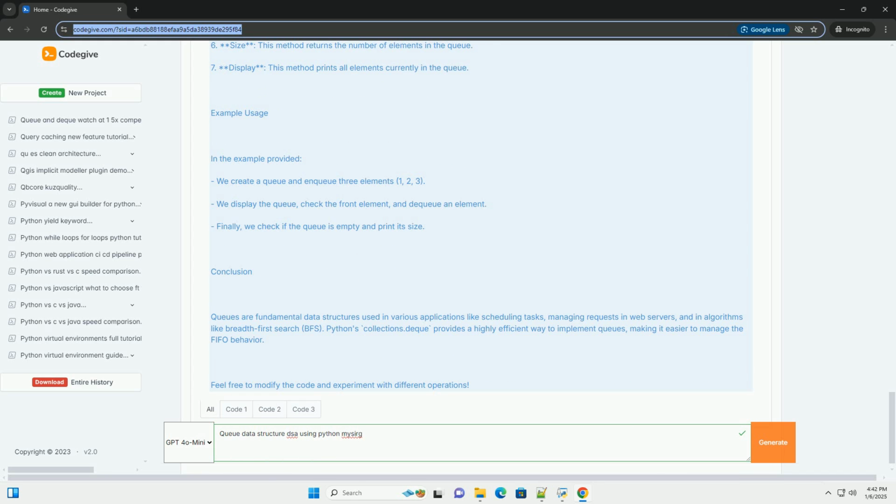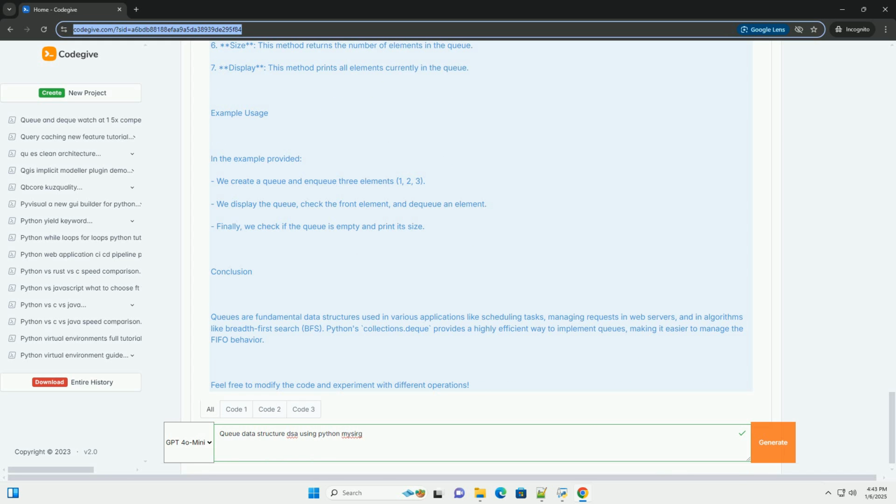Implementation of queue in Python. In Python, you can implement a queue using a list, but it's more efficient to use collections.deque, which allows for O(1) operations for both enqueue and dequeue. Here is a simple implementation using a class.